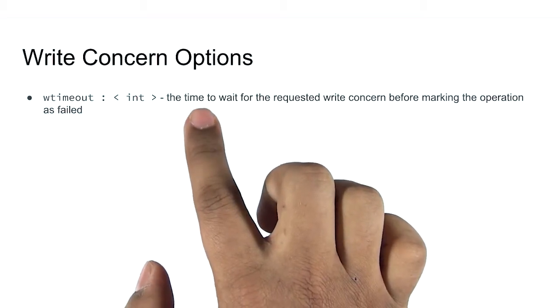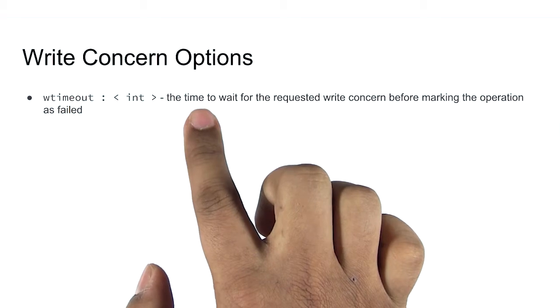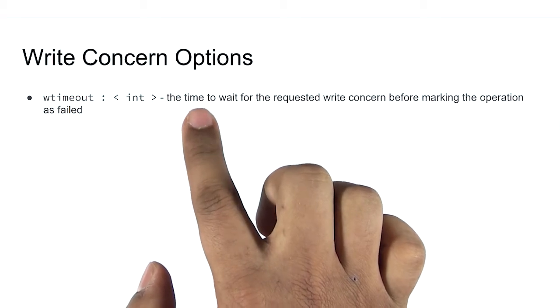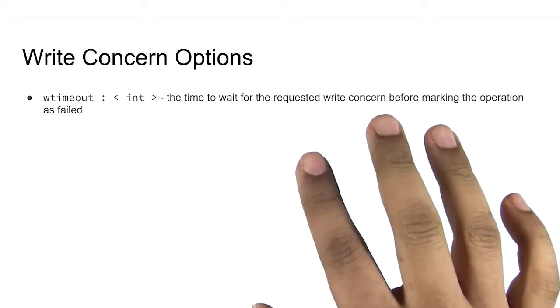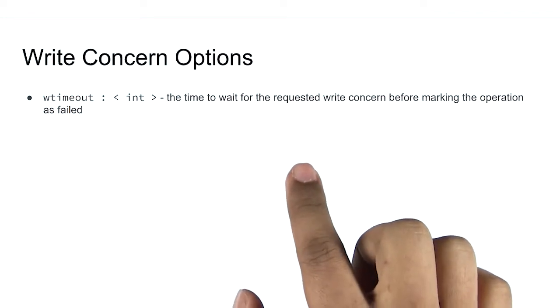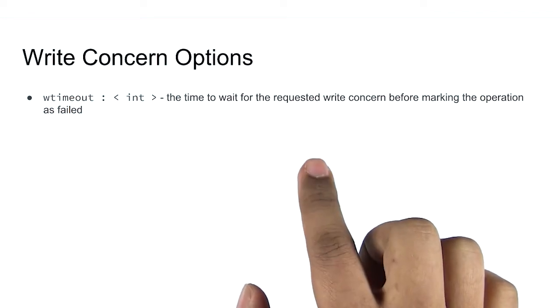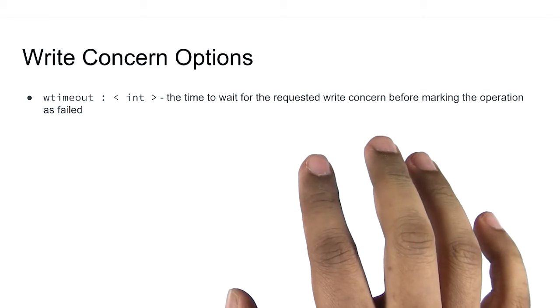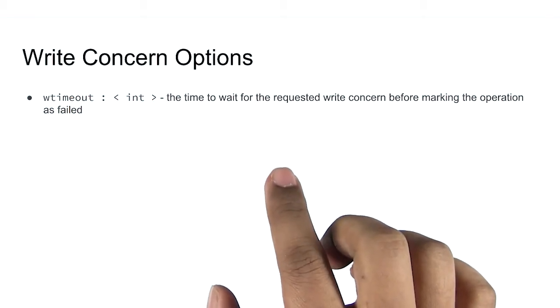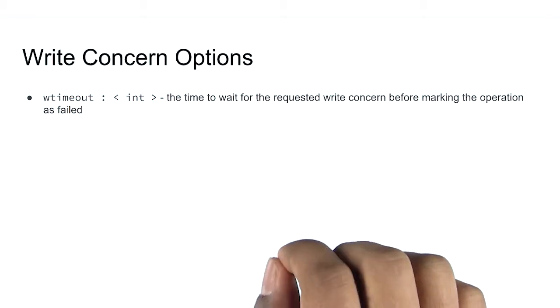There are 2 additional write concern options that MongoDB provides. The first is W timeout. This lets you set a maximum amount of time the application waits before marking an operation as failed. An important note here. Hitting a W timeout error does not mean that the write operation itself has failed. It only means that the application did not get the level of durability that it requested.